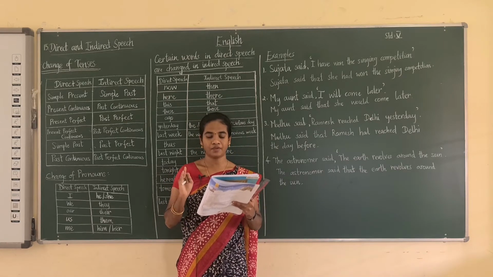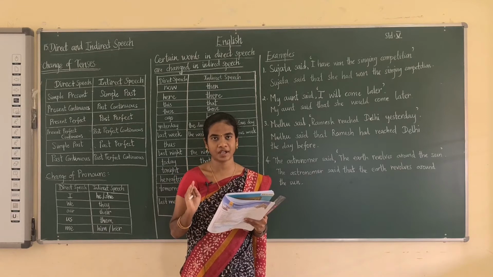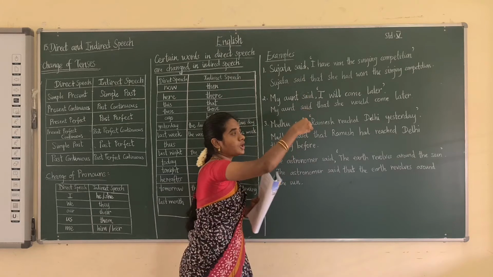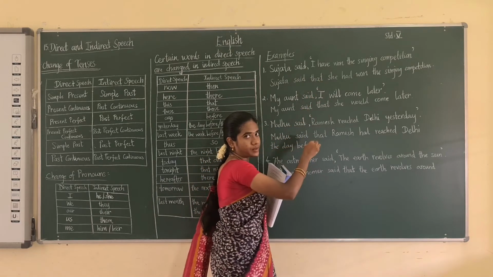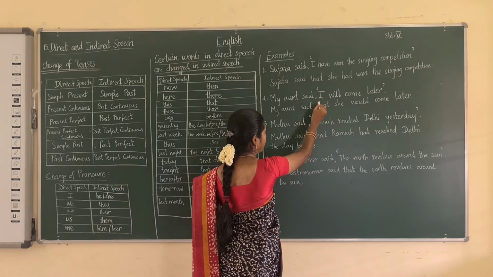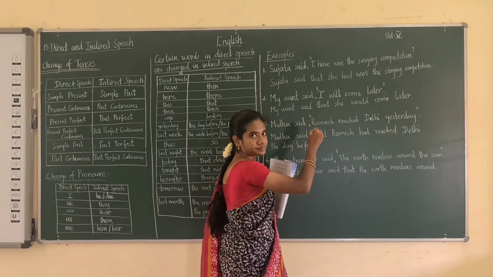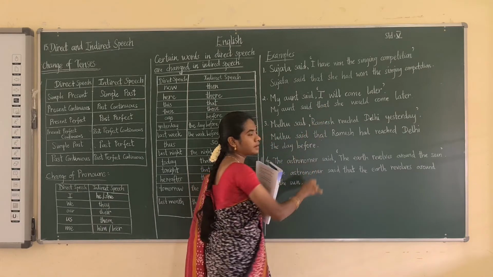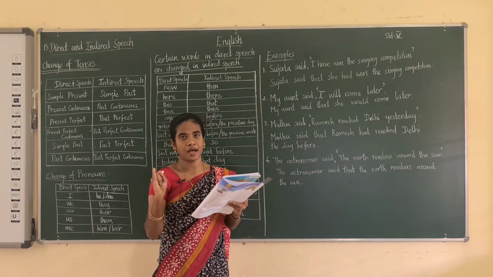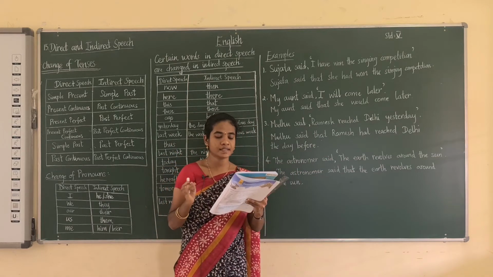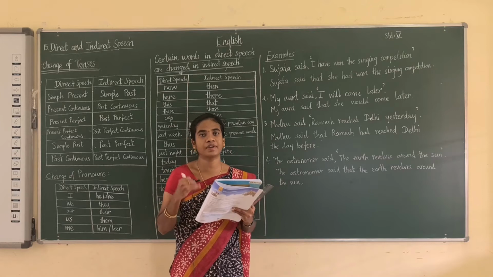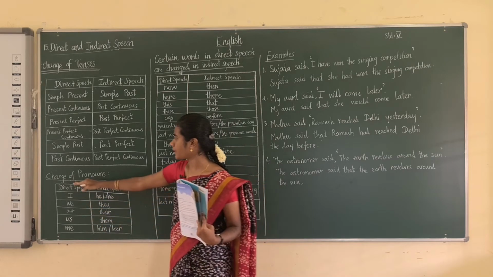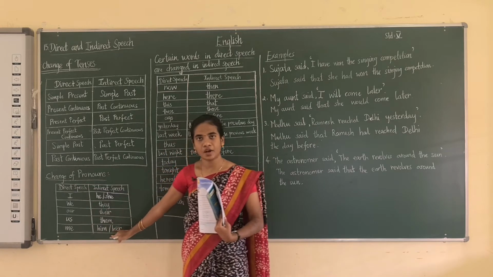Second one, you have to replace the comma with "that". Here there is a comma, no? So instead of a comma you have to put "that". Now see here, instead of a comma in everything we are putting "that". In this sentence also instead of comma we are putting "that", and we have to remove the quotation mark. That is the first point, and the second one is to replace the comma with "that". The next one, we have to change the pronouns. Change of pronoun.